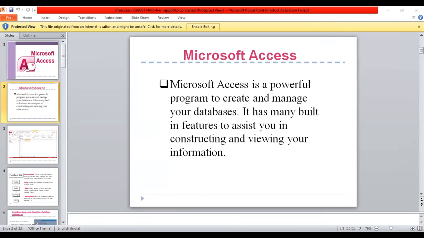Datasheet view displays the view which allows you to enter the raw data into your database table. Design view displays the view which allows you to enter fields, data types and descriptions into your database table. Now we come to entering data. Click on the datasheet view and simply start chugging away by entering the data into each field. You have to enter the data in this sheet.